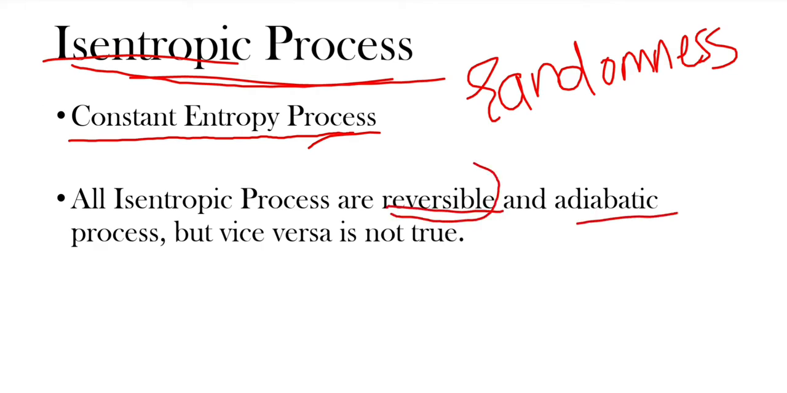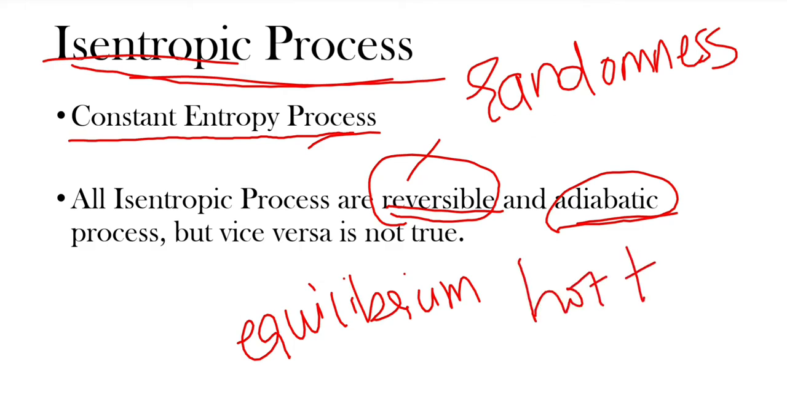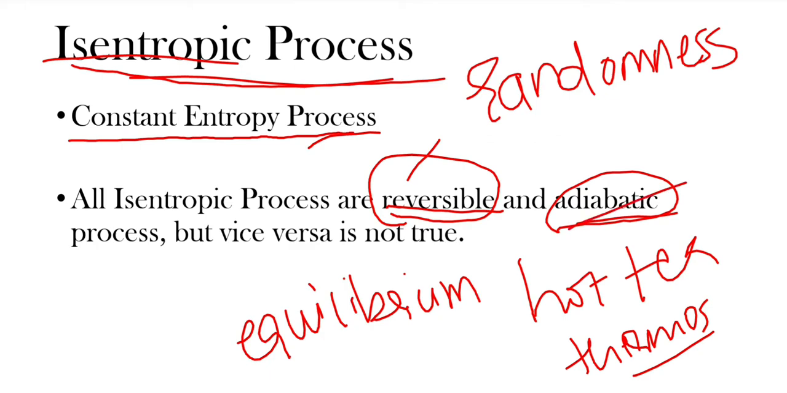So what does reversible process mean? Reversible is a process in which the system is at equilibrium at each and every step. It is called the reversible process. And adiabatic, for example, if hot tea is poured in a thermos, the energy is not transferred from the surroundings to the inside or from the inside to the surroundings. It is called the adiabatic process.